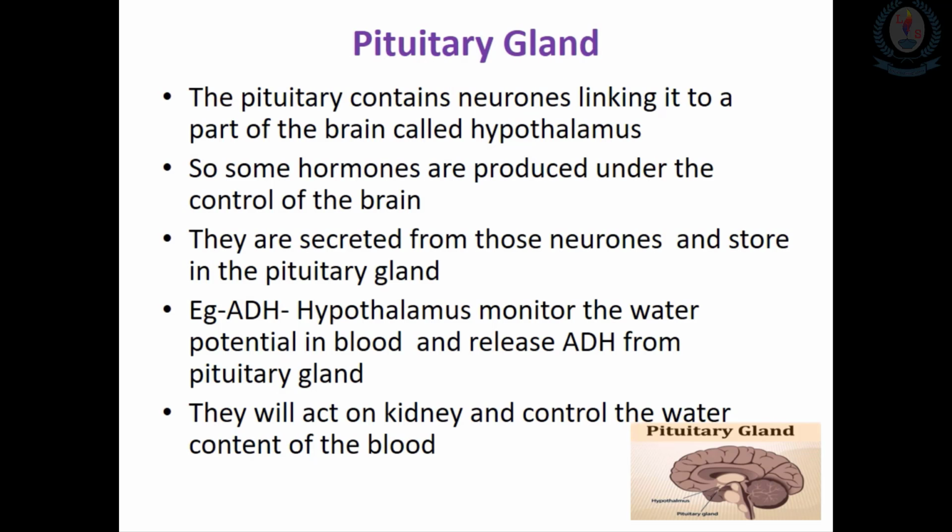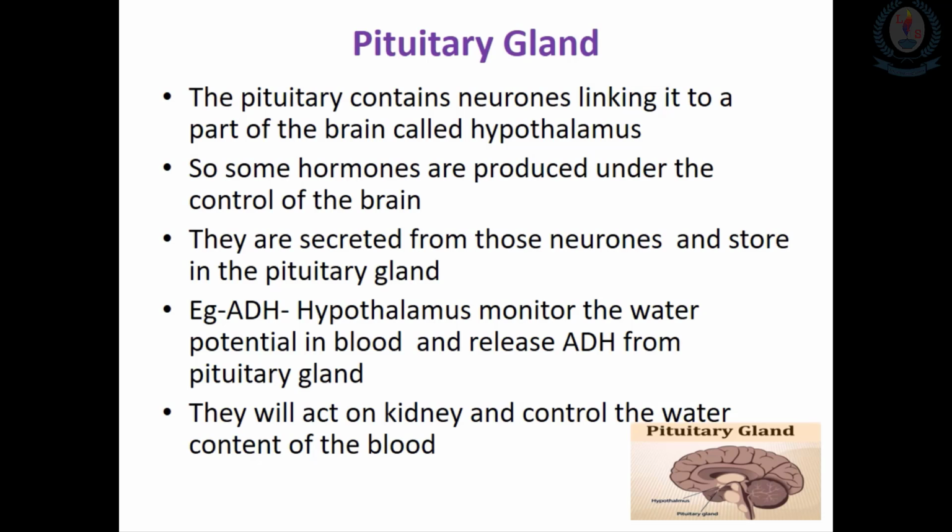Then we will move to the functions of the different types of endocrine glands present in the body. First we will look at the pituitary gland. The pituitary gland is normally found at the base of the brain, and it secretes a number of hormones, including several that regulate reproduction. These are FSH, follicle stimulating hormone, and LH, luteinizing hormone, which are produced by the pituitary gland to regulate reproduction.